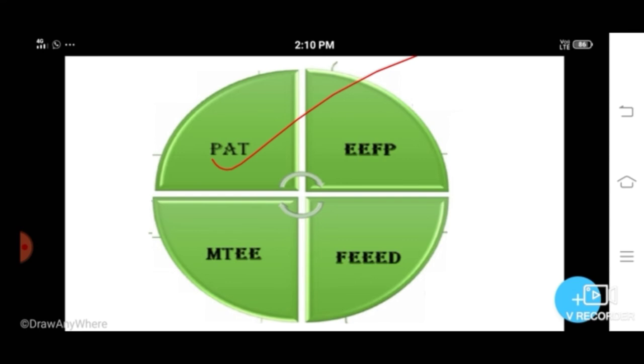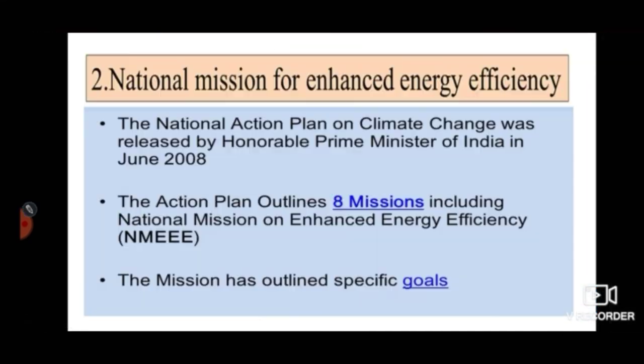And MTEE, Market Transformation for Energy Efficiency. Then FEED, Framework for Energy Efficient Economic Development. So we can say that the National Mission for Enhanced Energy Efficiency is a market-based approach to achieve energy efficiency opportunities. This is the second mission.